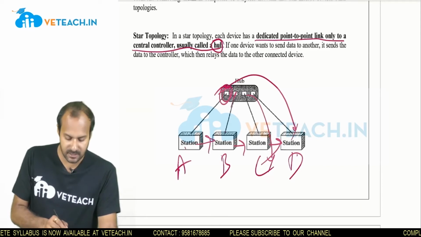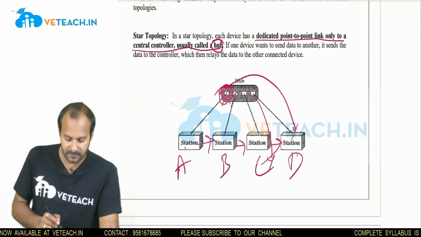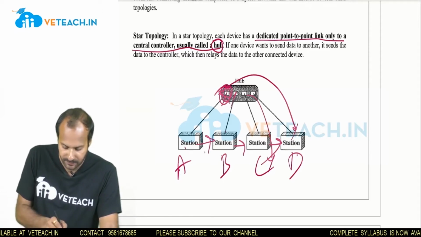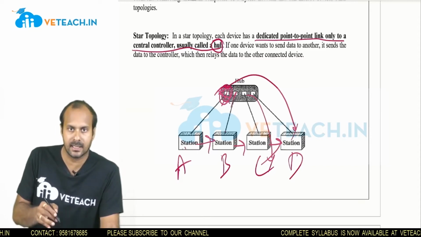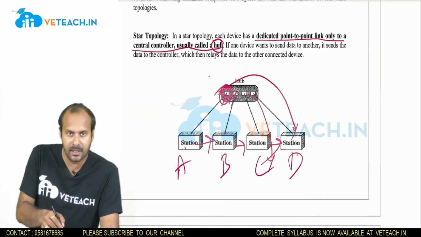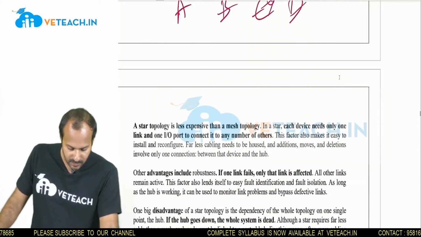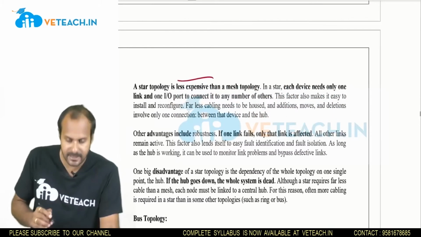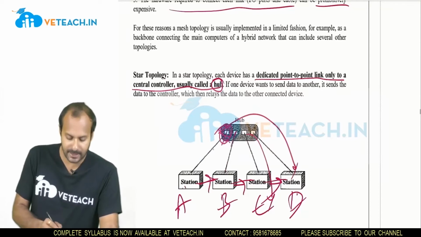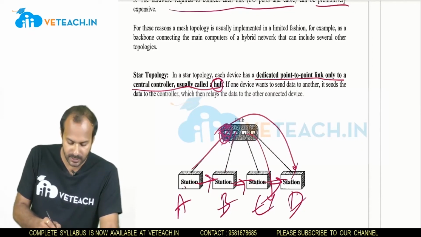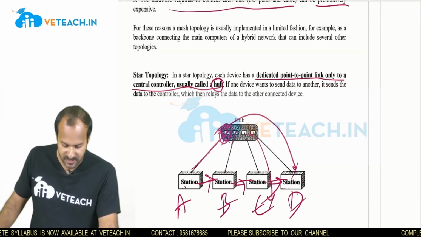But the major disadvantage of this star topology is, if the connection to the hub is disconnected, then communication may not occur with the other 3 stations also. That means if station A has disconnected from the hub, then station A may not communicate with B, C, D. So this is one of the major disadvantages of the star topology. And star topology is very less expensive because there are no dedicated links between these stations. There is only one link and one cable connected to the hub, and no extra cables are used that would make the network more expensive.